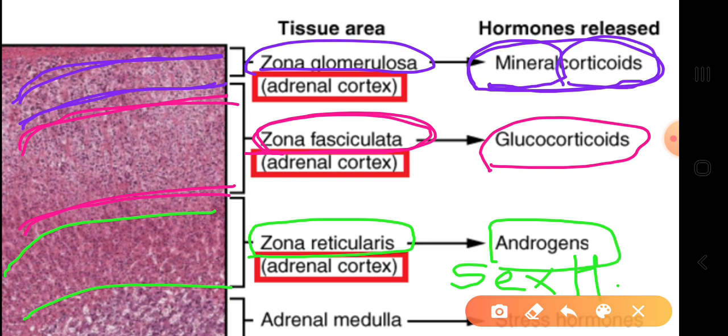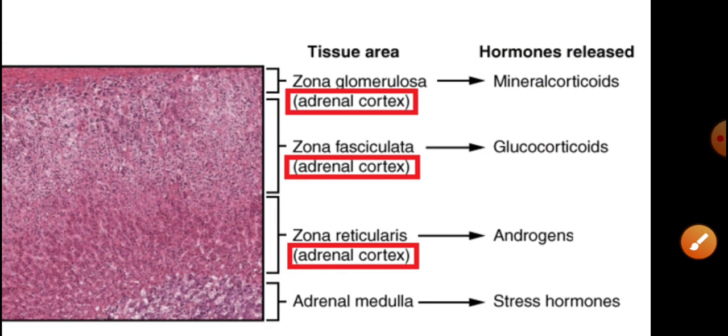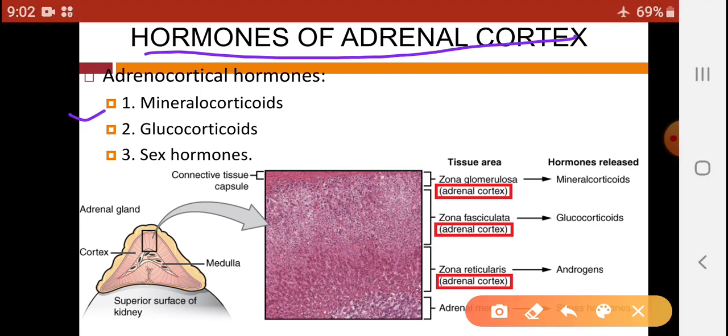That means the hormones which are responsible for maintenance of minerals, which are steroid in nature and secreted from the cortex, so they are called mineralocorticoids. Glucocorticoids are responsible for glucose maintenance, and corticoid means hormones secreted from the cortex, while androgens are the sex hormones. So these are the hormones secreted from the adrenal cortex: mineralocorticoids, glucocorticoids, and sex hormones.